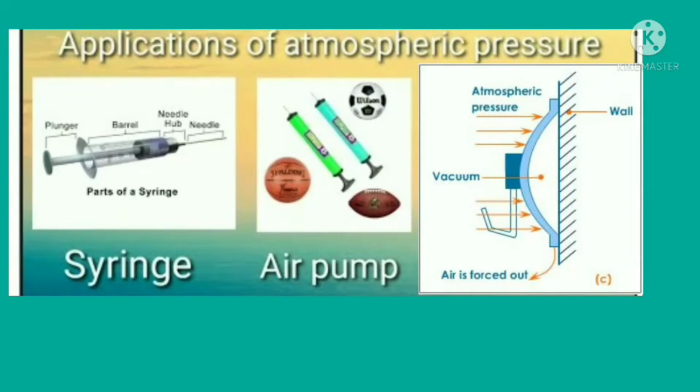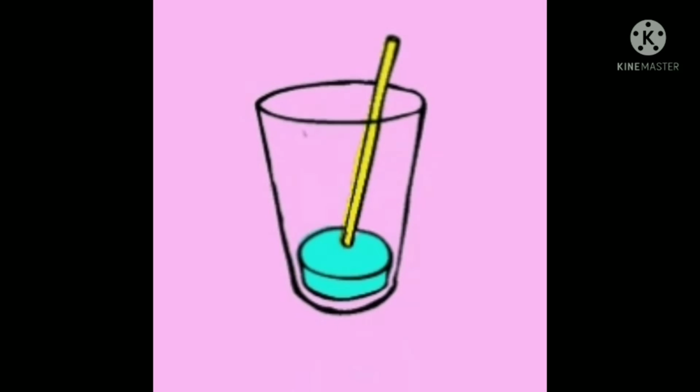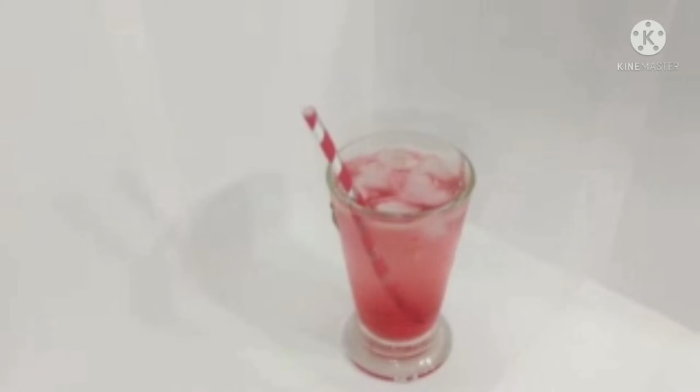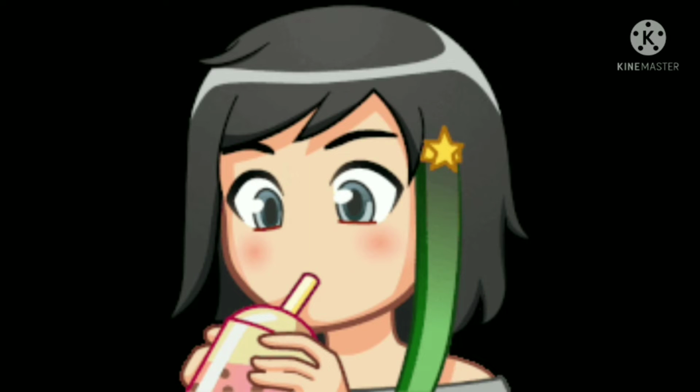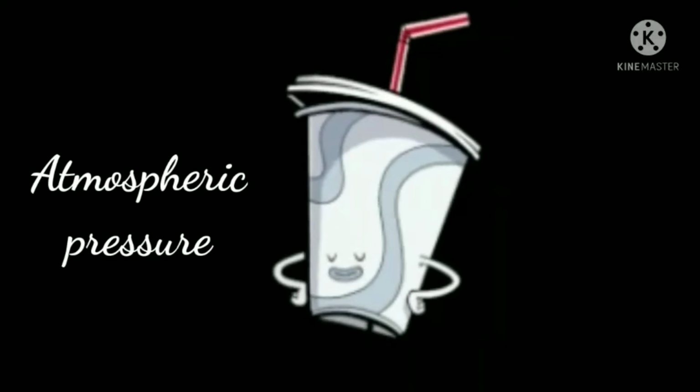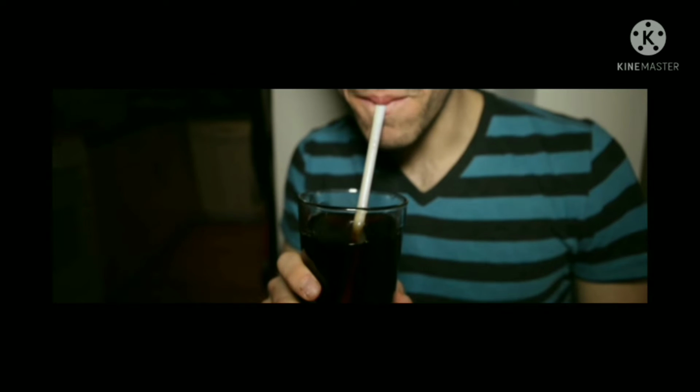Different applications of atmospheric pressure in our day-to-day life are: first, drinking straw. The drinking straw is a very thin pipe which is used to drink soft drinks. The drinking straw works on the existence of atmospheric pressure. The lower end of the drinking straw is dipped in the soft drink.